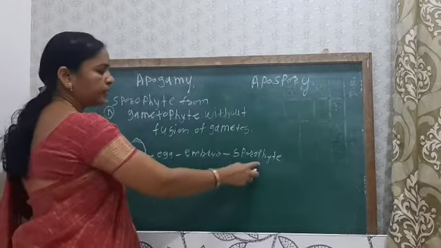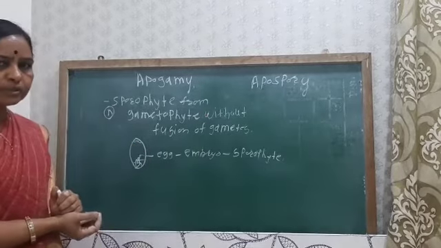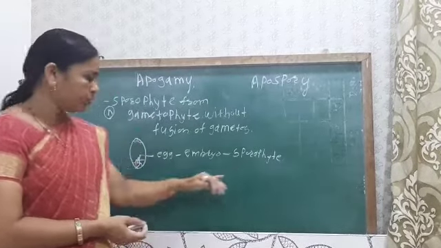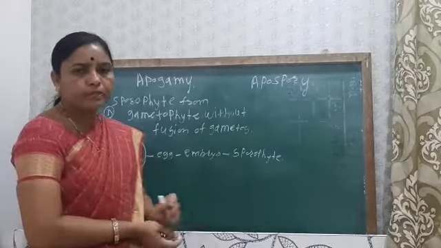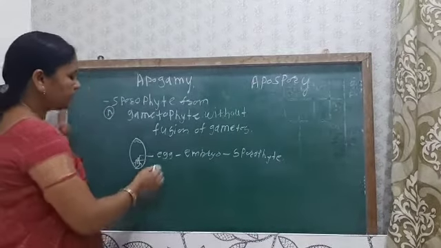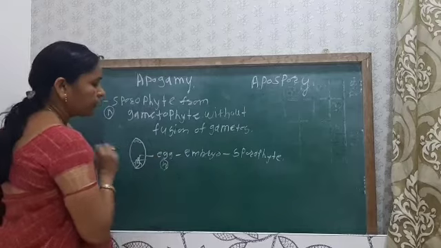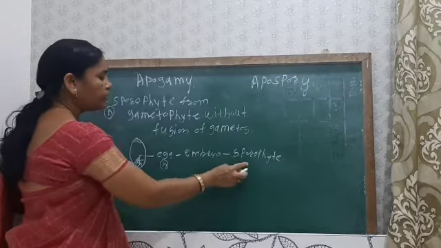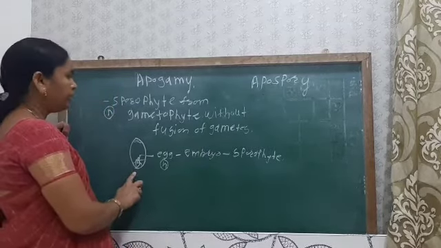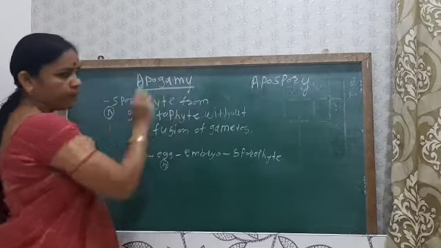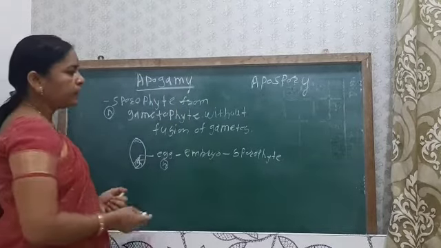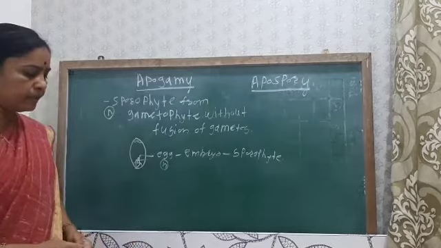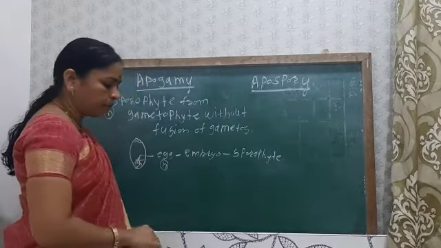From this seed, the sporophytic plant body, that is the root, stem, leaves and so on, the whole plant body, is produced, which is nothing but the sporophyte. So from the gametophyte, sporophyte formation takes place, developing from the haploid gamete without fusion. This development of the sporophyte from the gametophyte is known as apogamy. Another term is apospory, which is the development of the diploid gametophyte.